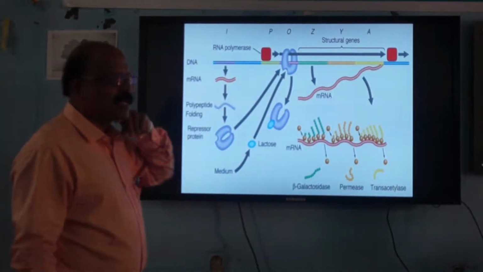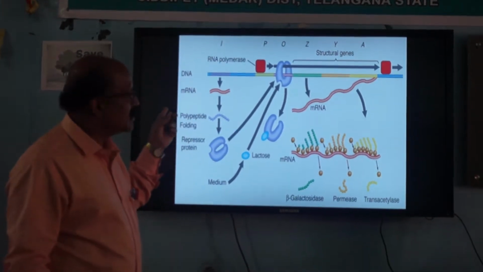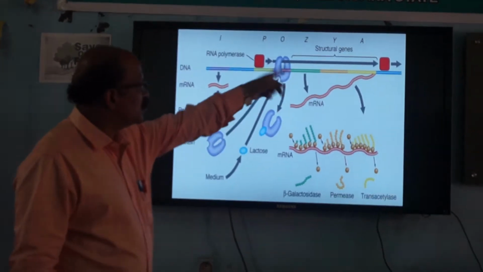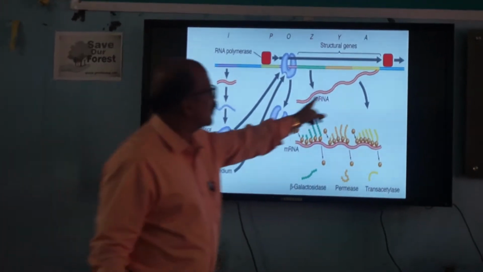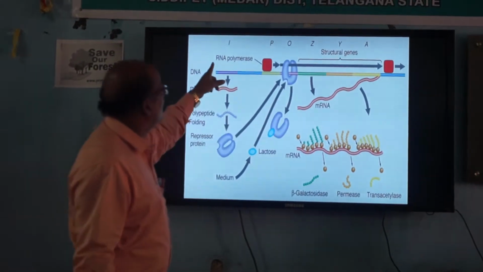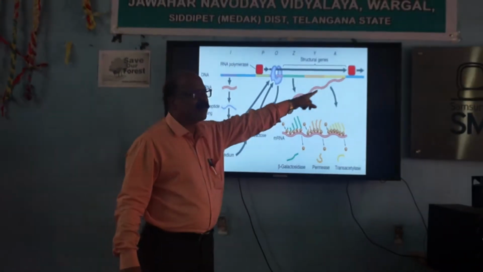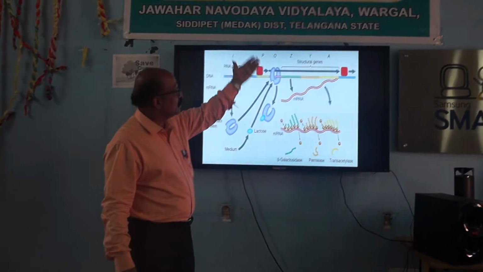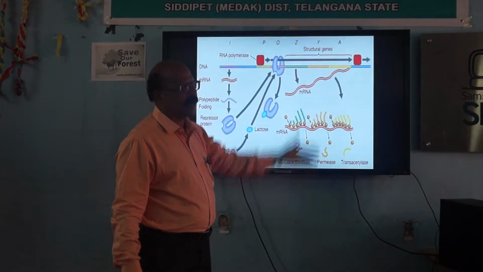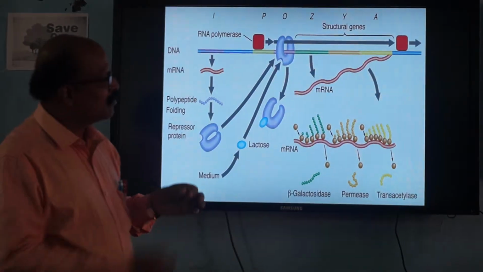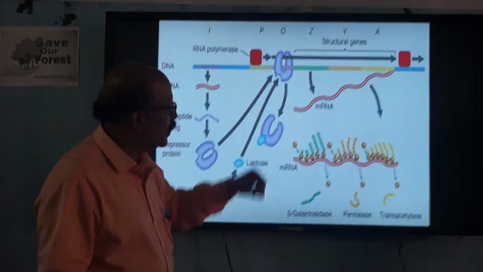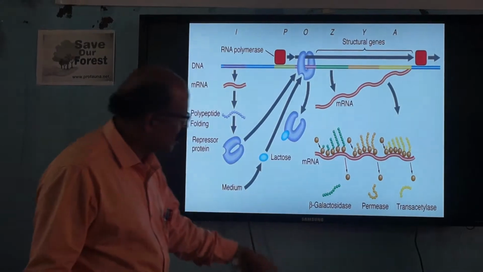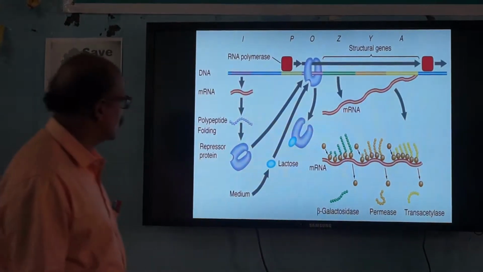Now, RNA polymerase is also an enzyme. This RNA polymerase helps in the transcription of the structural genes. Structural genes must be transcribed in the form of mRNA. So RNA polymerase is essential for synthesis of mRNA from the structural genes. The three structural genes you are seeing here are LAC-Z, LAC-Y and LAC-A. These three important structural genes must be transcribed in the form of mRNA. This mRNA is further translated to form beta-galactosidase, permease and transacetylase.